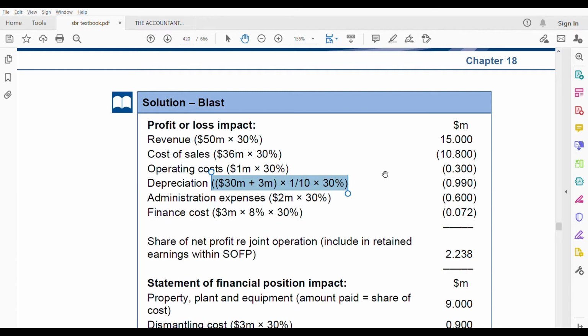So that 30 plus the 3 million, the dismantling cost you have to add. So that 30 plus 3 divide by 10 because they told useful life is 10 years, and into 30%. Depreciation also you have to take 30%. It's a cost, it's an expense. So you finally deduct everything and whatever you get, this 2.238, it is what? Share of the net profit of the joint operation, including retained earnings. So where will you put it? You will include it within the retained earnings in the statement of financial position.